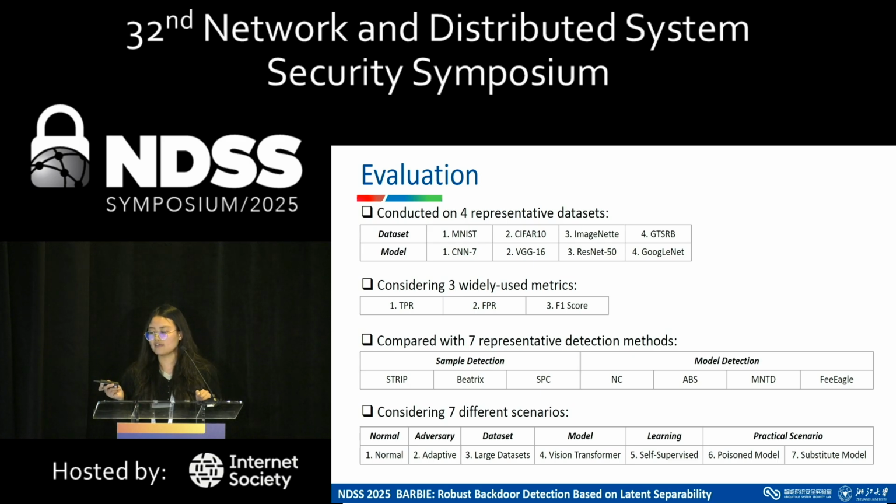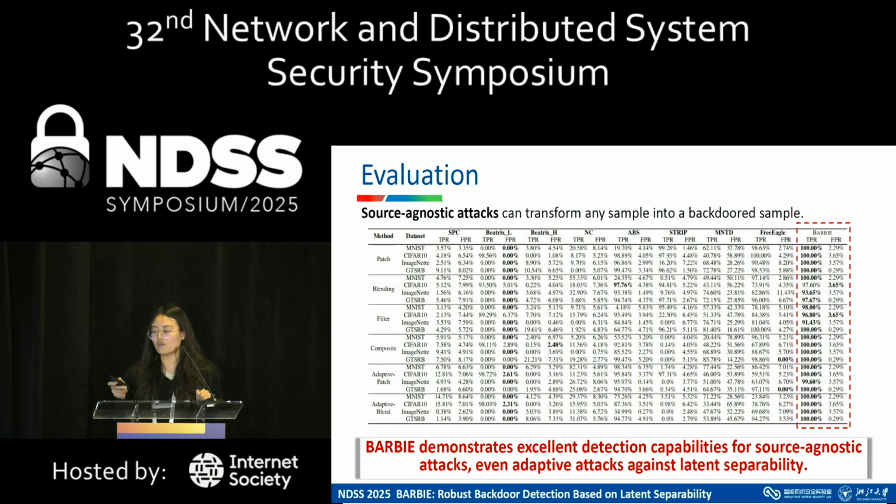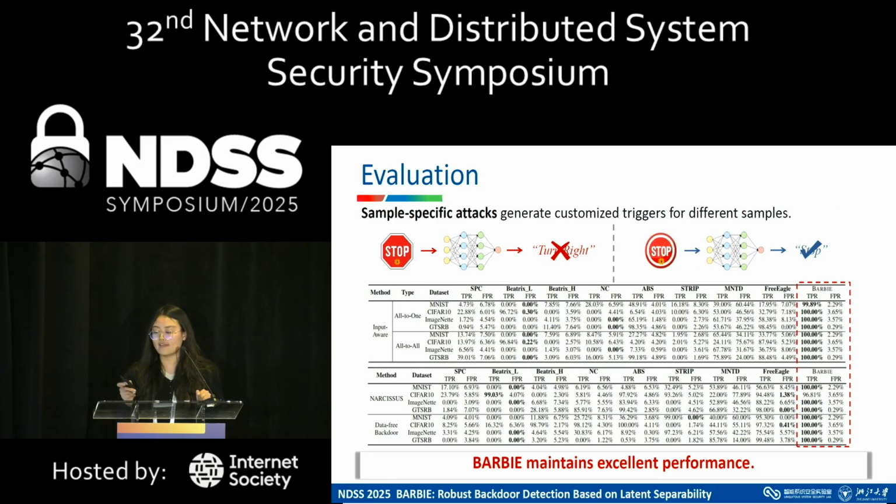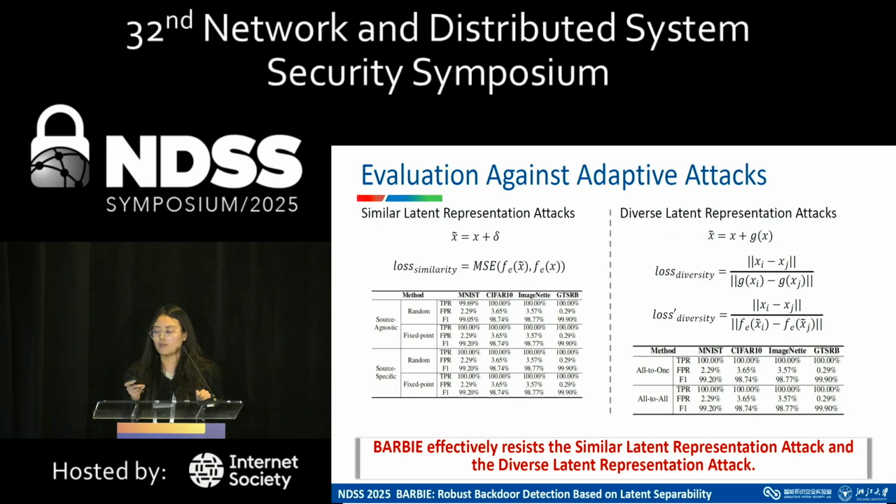We demonstrate the performance of BARBIE on source-agnostic attackers, source-specific attackers, sample-specific attackers, and clean label attackers. In the second scenario, we propose two kinds of adaptive attackers. However, they fail in evading detection by BARBIE.